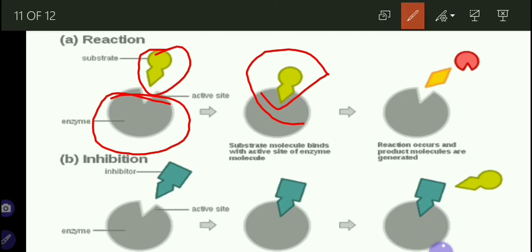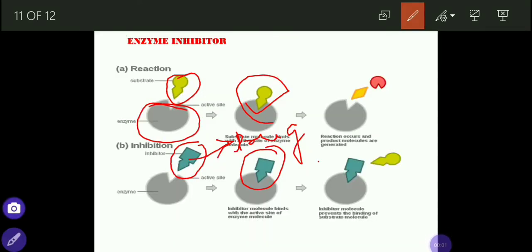Here comes the role of the drug. This is a drug. It has a similar shape to that of the substrate. Then the active site of the enzyme gets attached to the drug. Okay, when the drug forms a complex with the enzyme, then that active site is blocked.